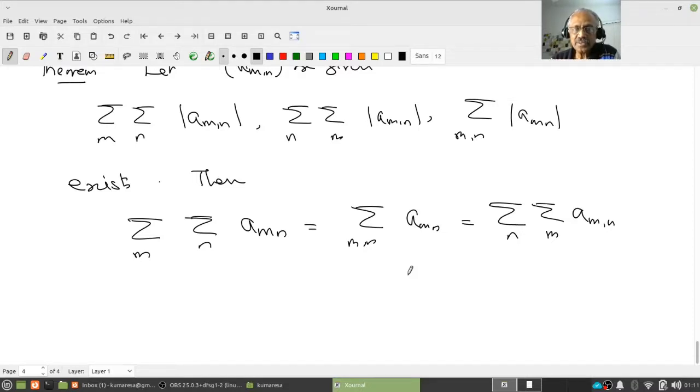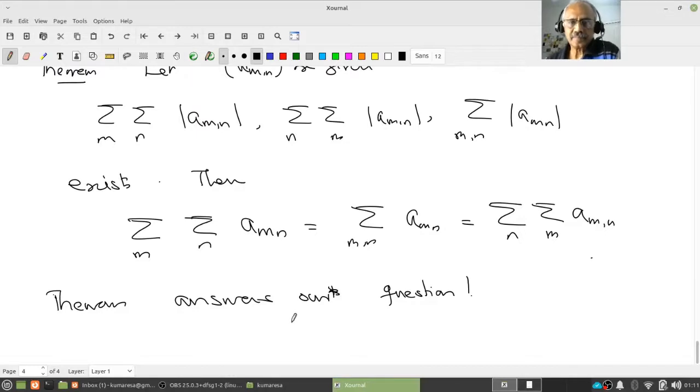If one of these sums converges, we know that all of them converge, and the conclusion of the theorem says these sums are equal. Are you following? Just pause to think. So our question is answered. This theorem answers our earlier questions. Make sure you understand this.